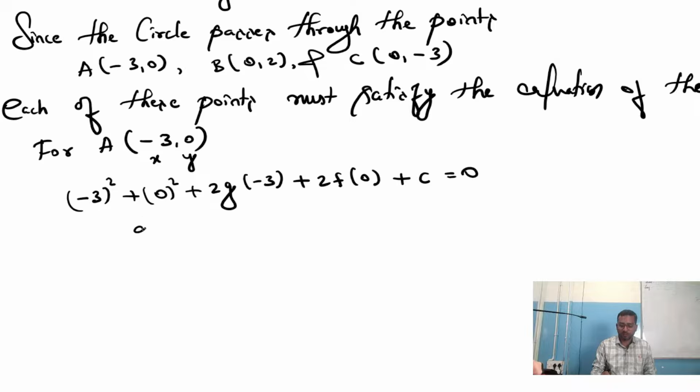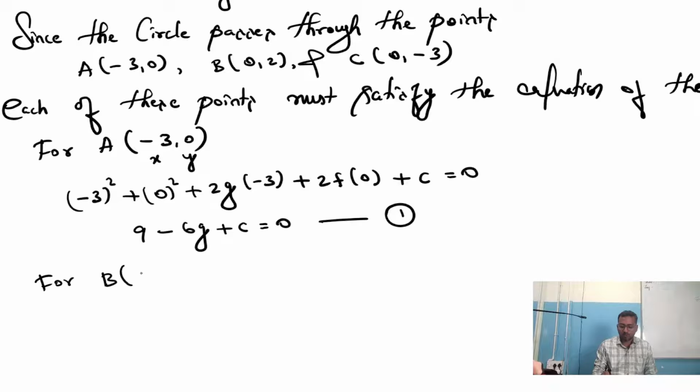Then minus 3 square is 9. 0 square is 0. Plus into minus is minus, 2 3s are 6, so minus 6g. 2f into 0 is 0, leave it. What is left is plus c equals 0. Let me call this equation 1. So 9 minus 6g plus c is equals to 0. This is my equation 1. Now come back to equation 2.